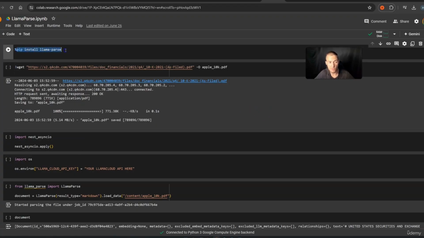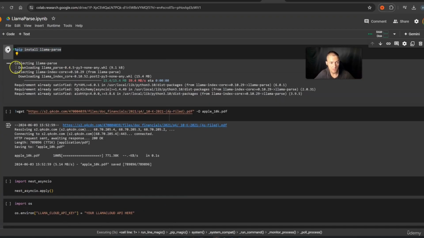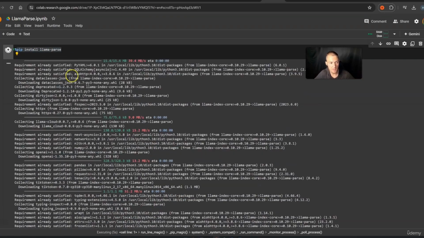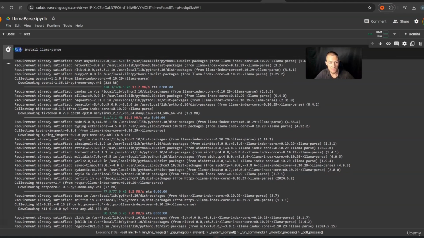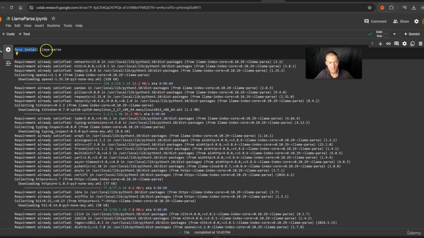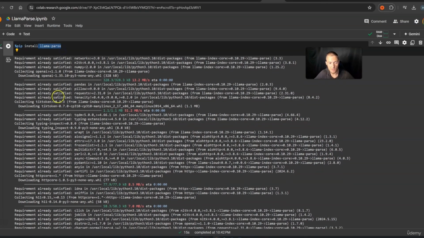And then we need to install LlamaParse. So we press play on this cell. Here is some code running. So don't be bothered by this code. We don't need to understand this code. This code is simply running. There is some Python code running. This is always, if you see something like pip install, we always install something. So now LlamaParse is installed.